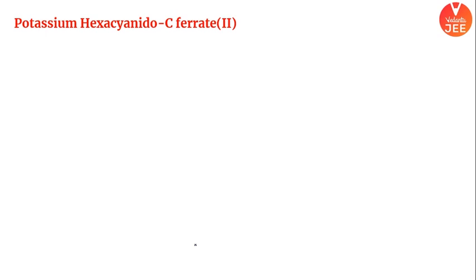Now beta, let's do reverse. This is a very interesting case. Up to now, I am giving you a complex and asking you to write the name for it. Now I am saying, no. I am going to give you the name, write down the complex for me. Just reverse, okay? So let's do that. It's very interesting. Check this out.